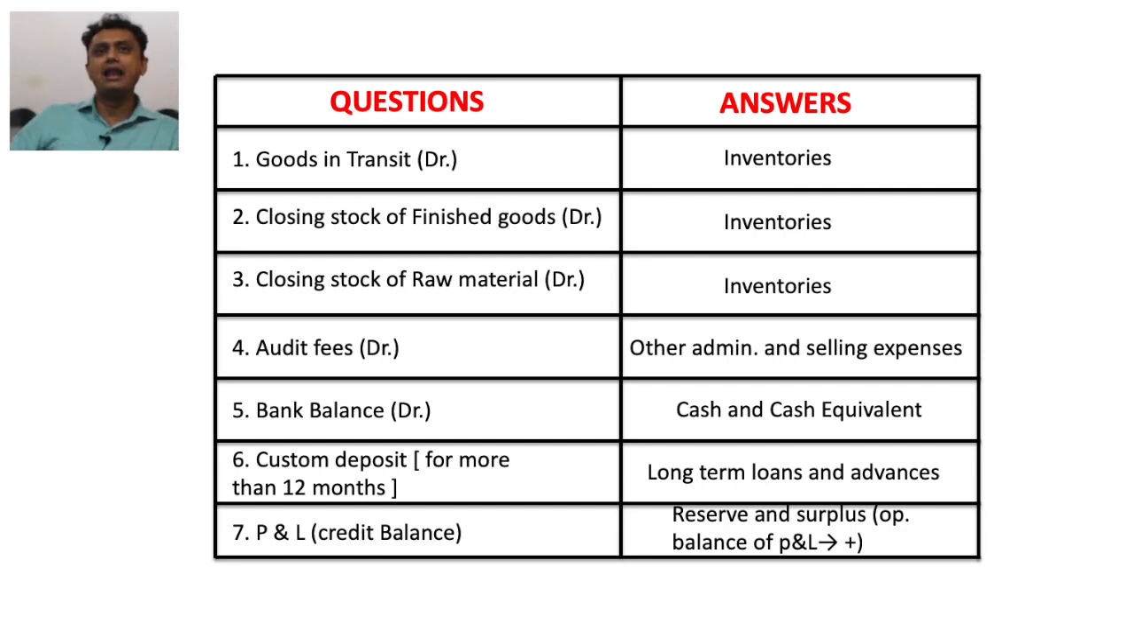Now bank balance. Obviously it is our asset, our current asset, so we write it down under the head of cash and cash equivalent. Custom deposit for more than 12 months: since it is more than 12 months, we write one specific word, long term, so we write it down under the head of long term loans and advances. P&L credit balance is our profit, our closing balance of the P&L account, and we have to write it down in note number 2, reserves and surplus.